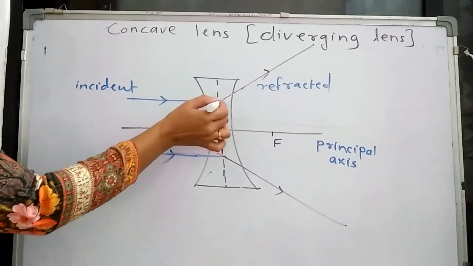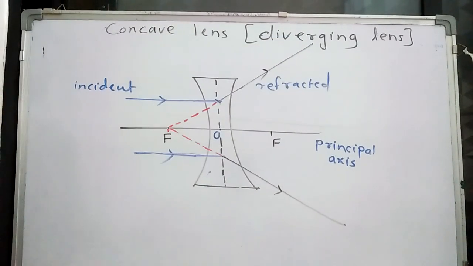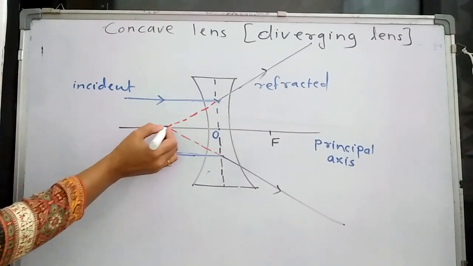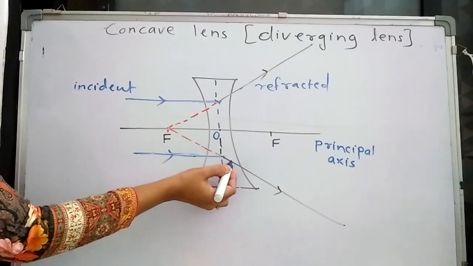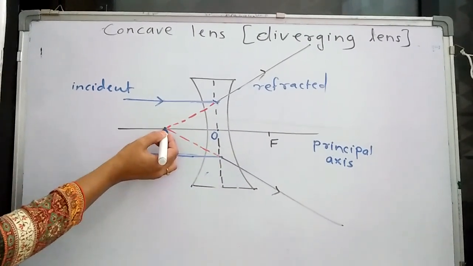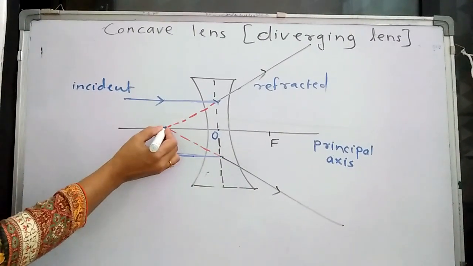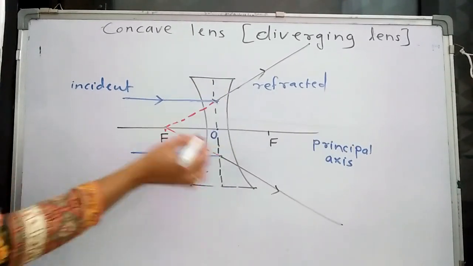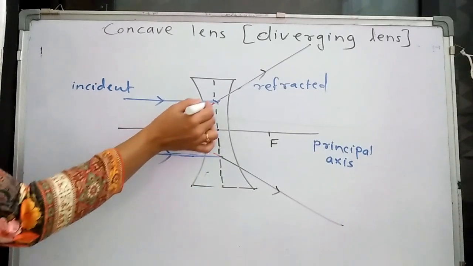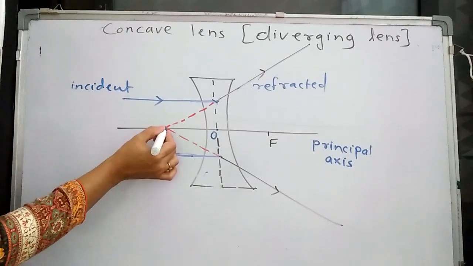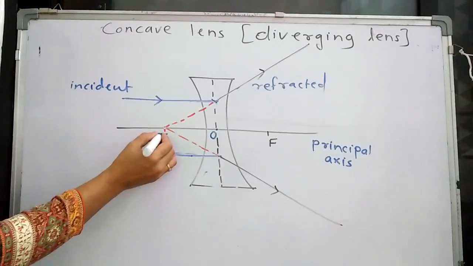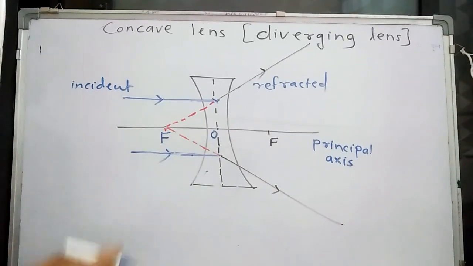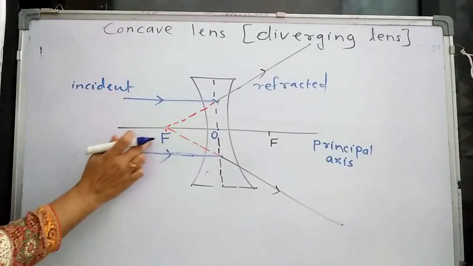The incident ray gets refracted like this, but it appears to be coming from this point. And this ray, if we extend it backward, also appears to be coming from this point. This point where the two rays meet when imaginarily extended is called the focus of the concave lens.